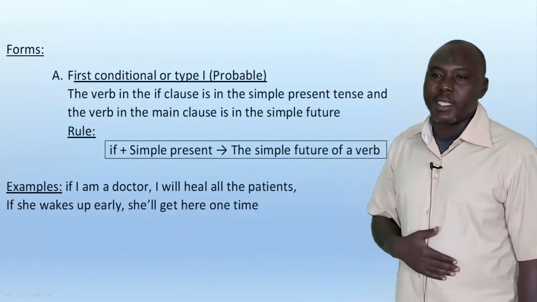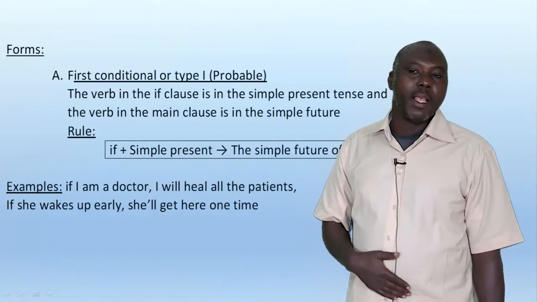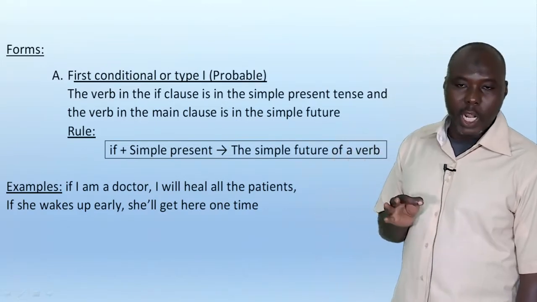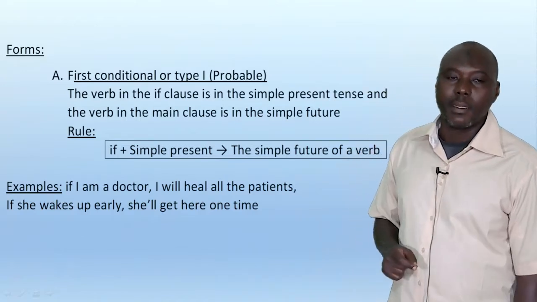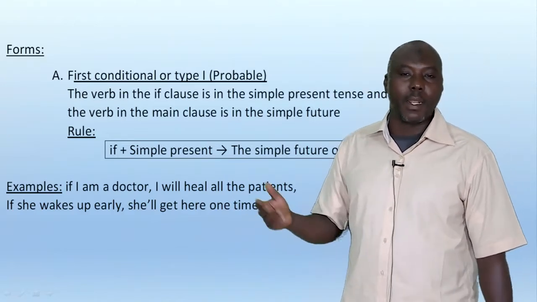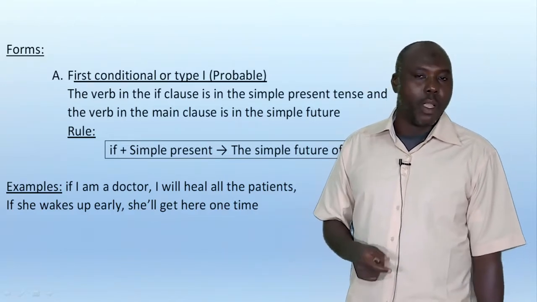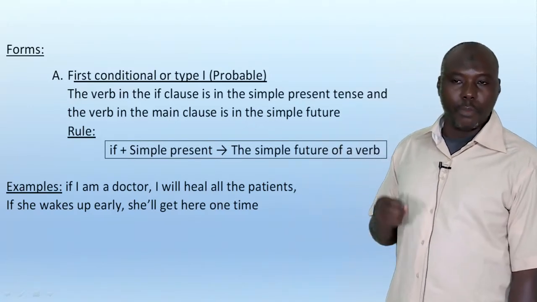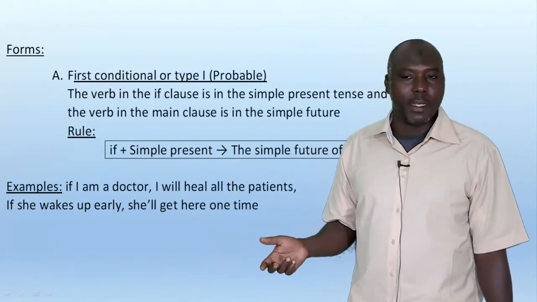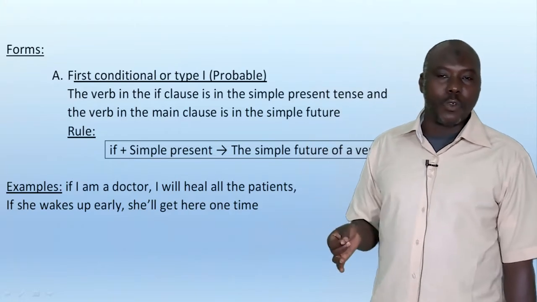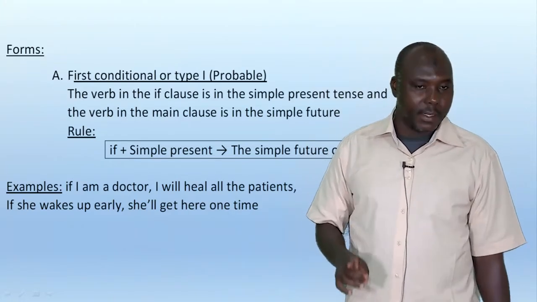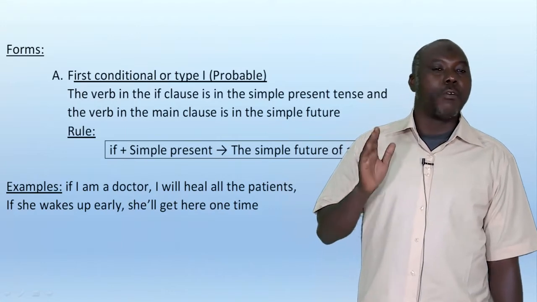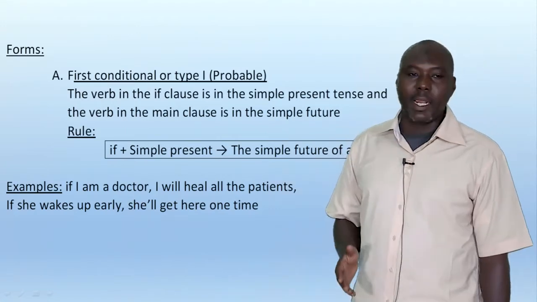So now let's deal with the forms. First conditional or type 1, also called probable conditional. How to form the first conditional? The verb in the if clause is in the simple present, and the verb in the main clause is in the simple future. I'm going to repeat again, class.